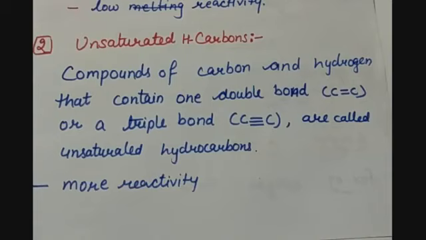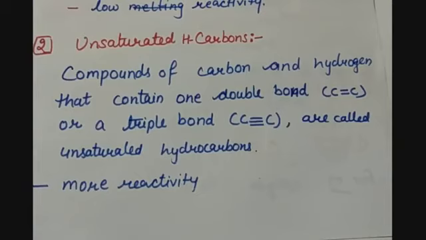Each carbon atom has 1 double bond with the other carbon atom, and to satisfy its valencies, 2 single bonds with the hydrogen atoms. And in case of triple bonds, when one carbon has a triple bond with another carbon atom, then it will also have 1 single bond with hydrogen.